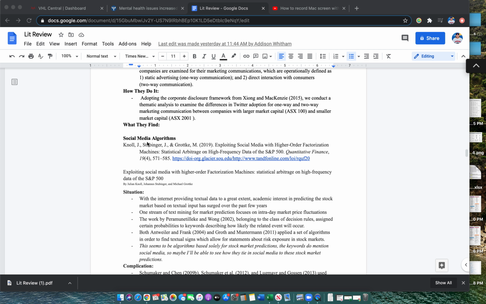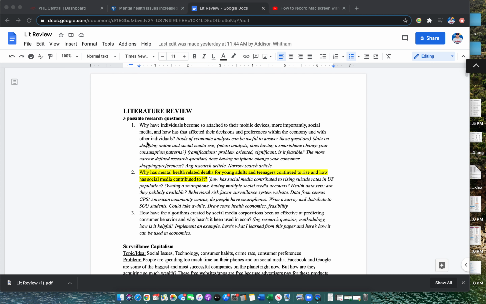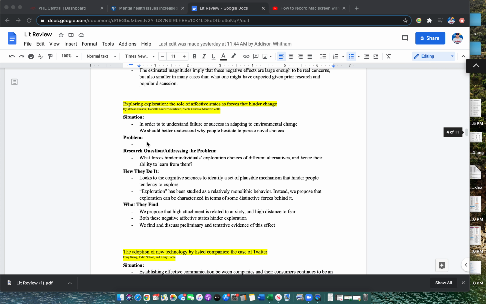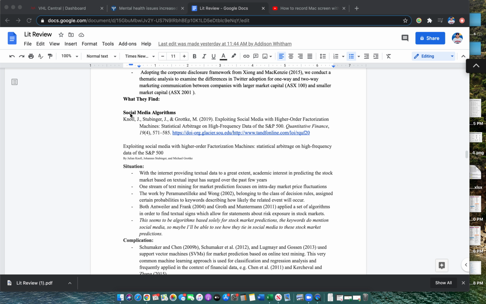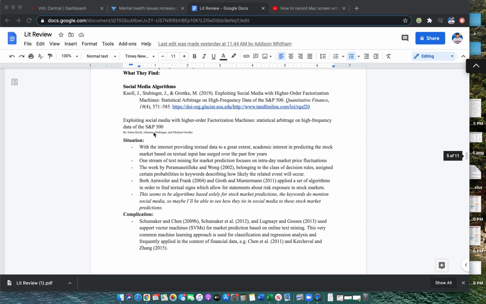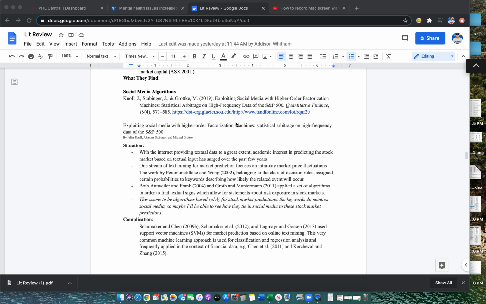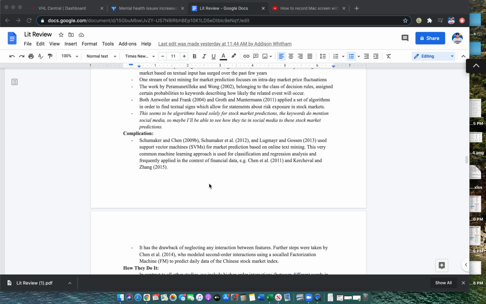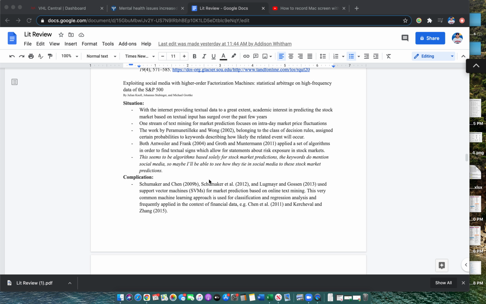So the beginning part was more about social media and mental health articles, and then I shifted and created a little header right here, social media algorithms. These articles are solely on algorithms, and this article right here wasn't really for social media algorithms per se. It was more stock market predictions and how these algorithms can be used. And so I wrote this here.